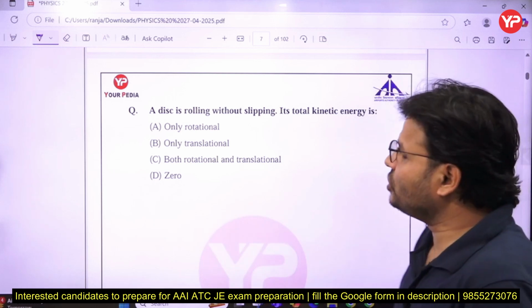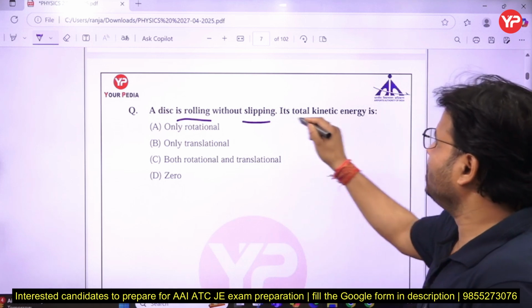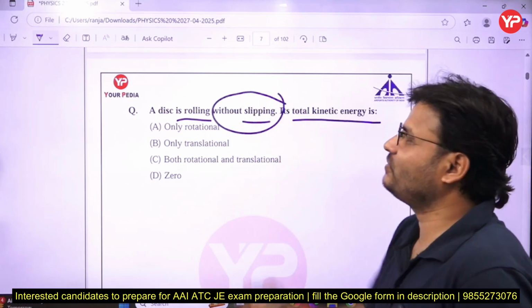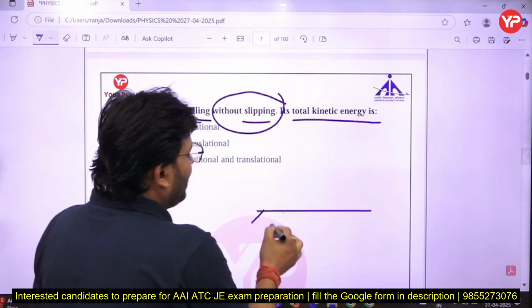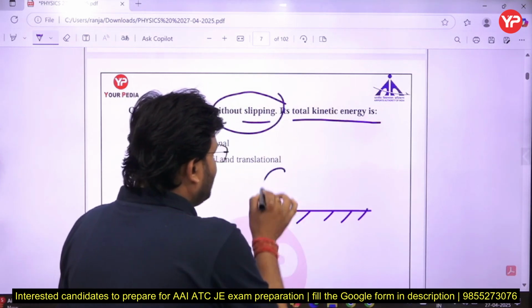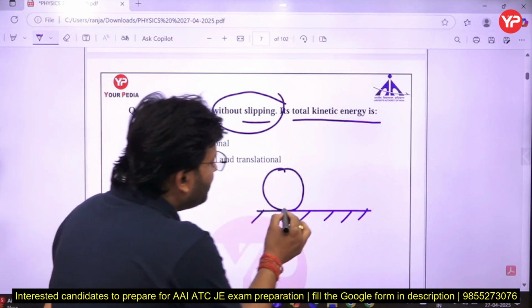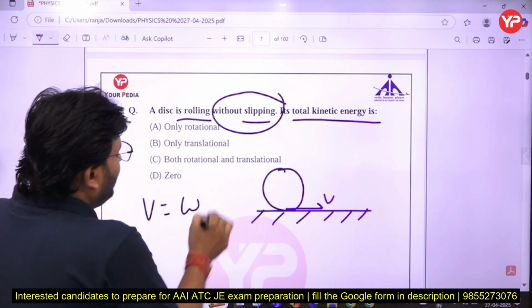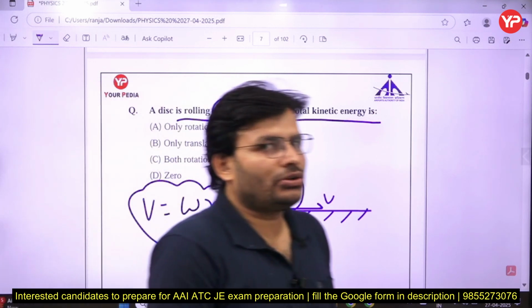Now the question is that a disk is rolling without slipping. So its kinetic energy. First thing, sir, what do you mean by without slipping, my dear friends? Suppose this is a track over which something is going to be rolled. That is one of the rollers. Without slipping means the velocity V equals omega r. Whenever V equals omega r, where r is the radius, it is called without slipping.